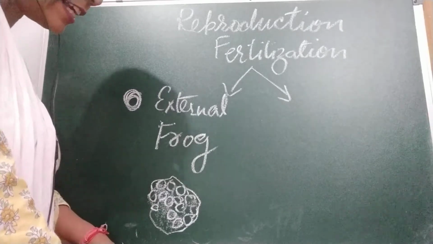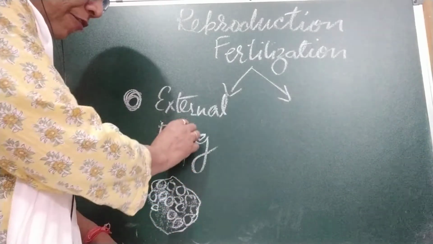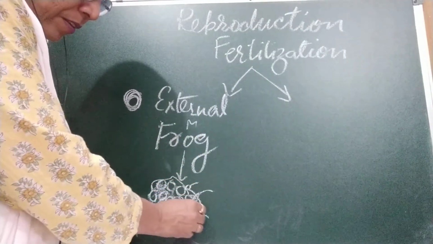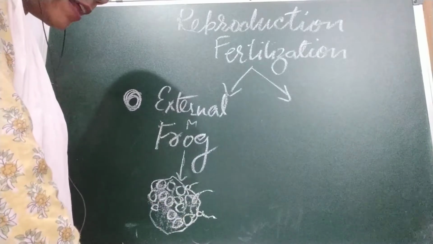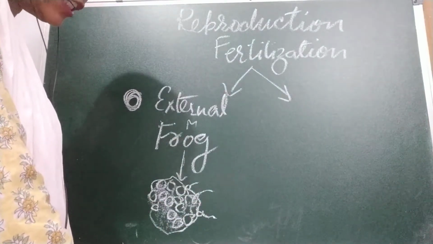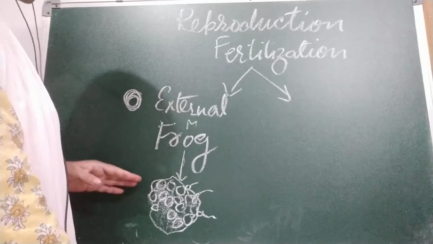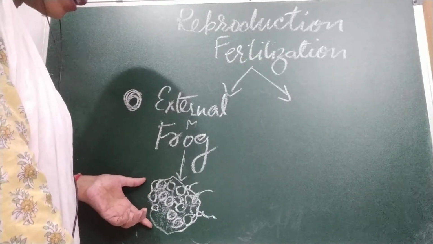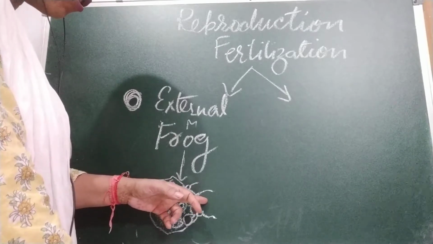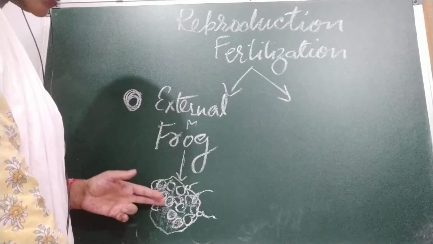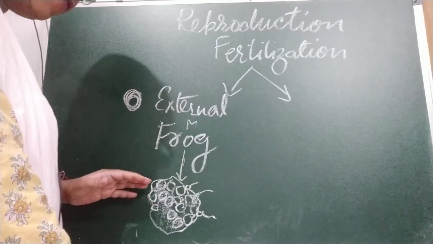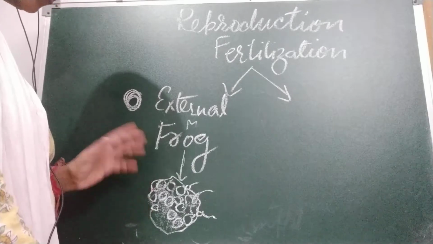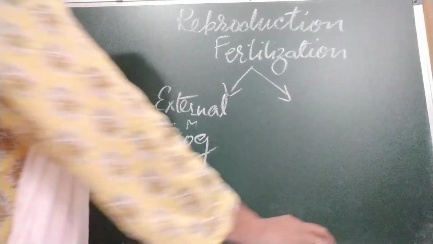The male frog is going to eject his sperm. The male frog ejects his sperm directly on the cluster of floating eggs. The sperm swim in water with the help of their long tail and fertilize these eggs. In fishes too, external fertilization takes place. Now we are coming to internal fertilization.